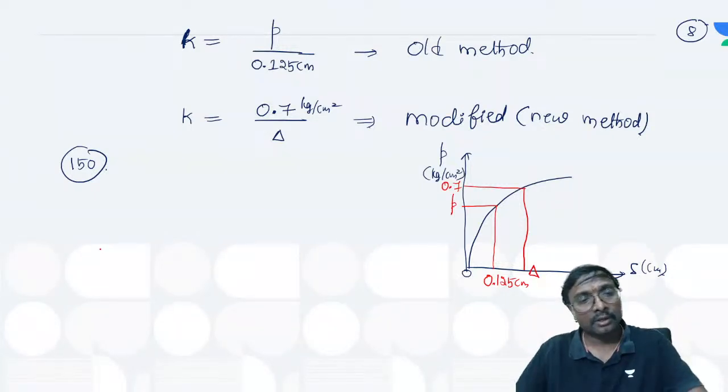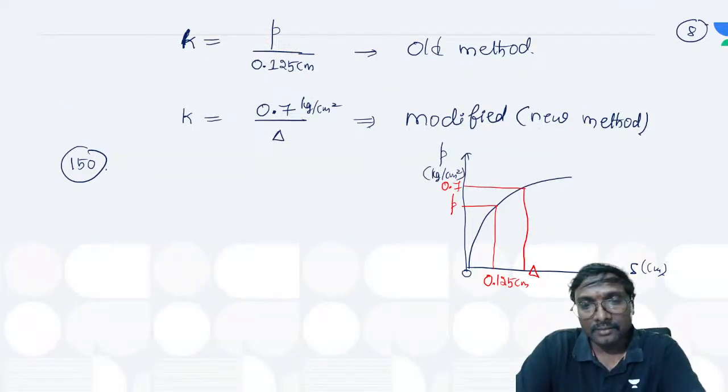Got it? Now here, suppose you are using different plates, what happens? For different plates, will you get the same K value, or a different K value? If you observe, for different plates you'll get a different K value, no?